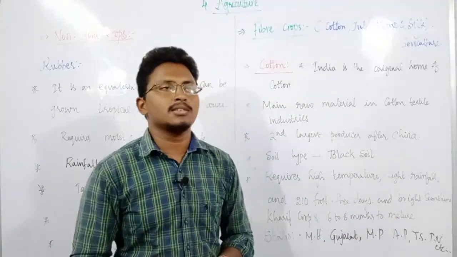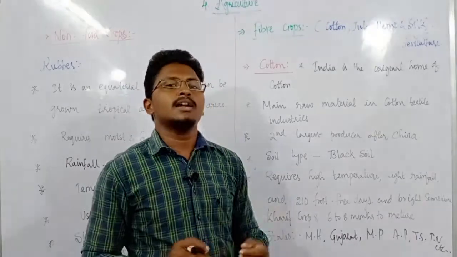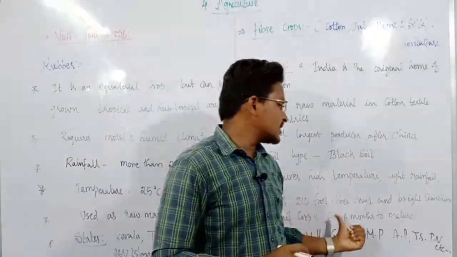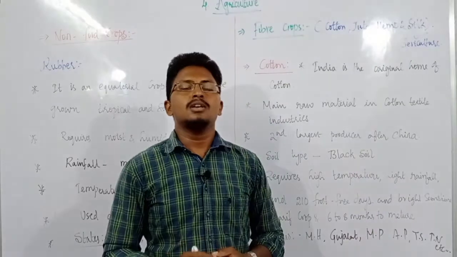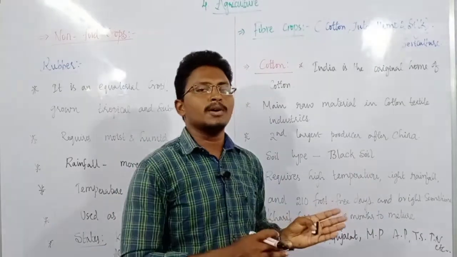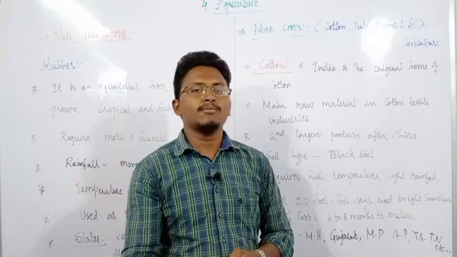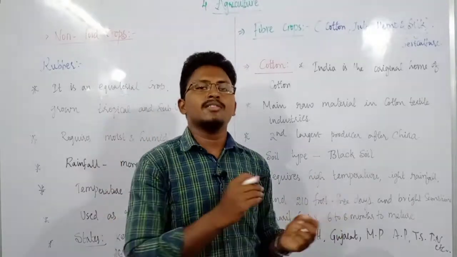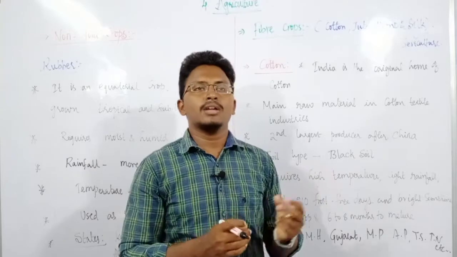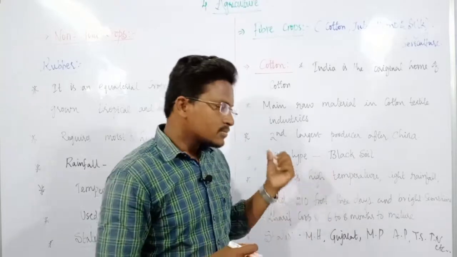What do you mean by this is that when we can harvest is that this crop actually takes 6 to 8 months to mature. That means suppose you are planting this crop in the months of July, and after 6 months or up to almost after 8 months you can actually go for harvesting. You can actually bring out that cotton from this crop.